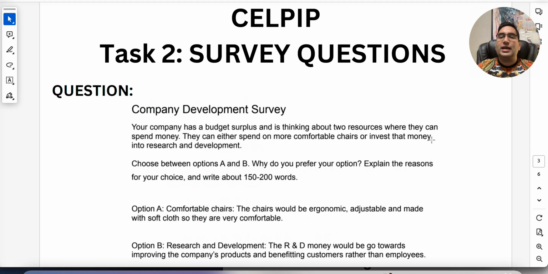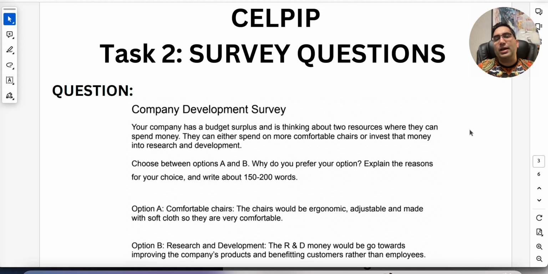Let's go to Task 2, survey questions. And this is the type of question you can expect in the exam. It's on your screen. Now, you want to make sure that you do not, please, I'm begging you, do not write "Dear Sir/Madam". Okay, if you write that, you're screwed. This is not Task 1. This is an essay question. You're not addressing someone, saying "Yours sincerely" and your name. You are giving your opinion in an essay format.